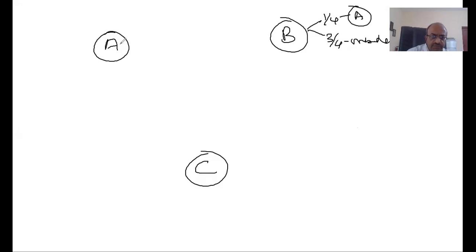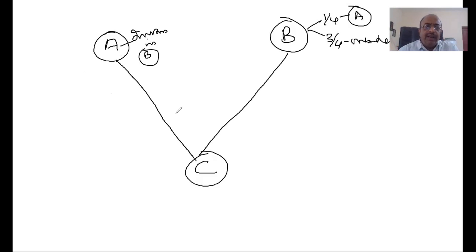So in the books of A, there is investment in B. Now, what is the situation? Both are being taken over by C. And when C is taking over A, this investment is not being taken over by C. So in the books of A, this will be remaining.